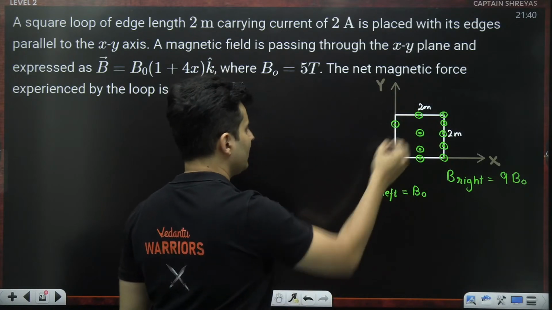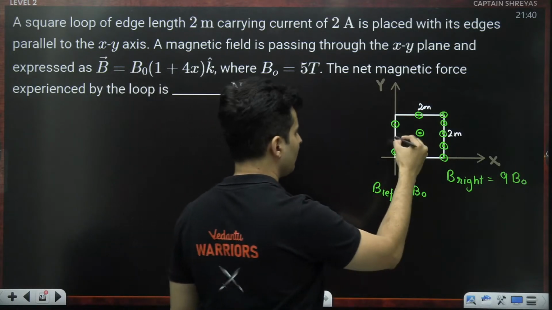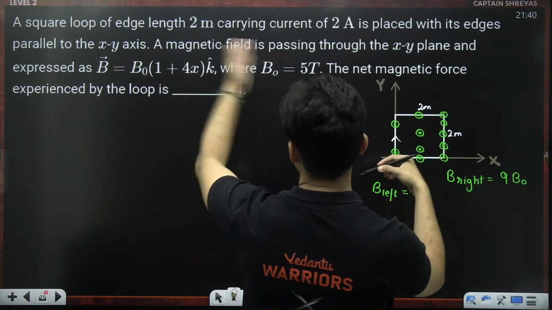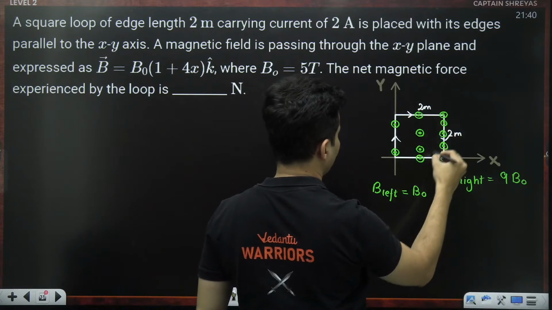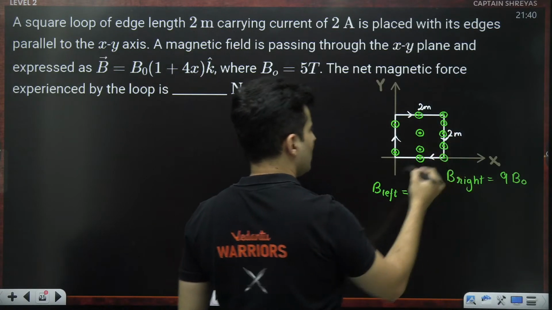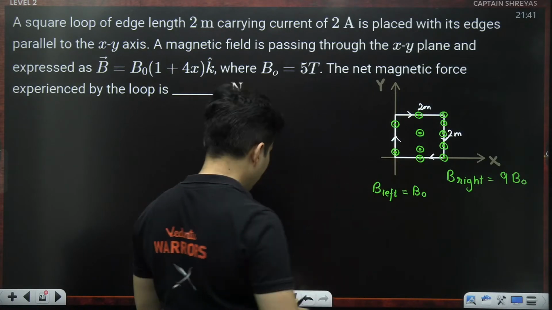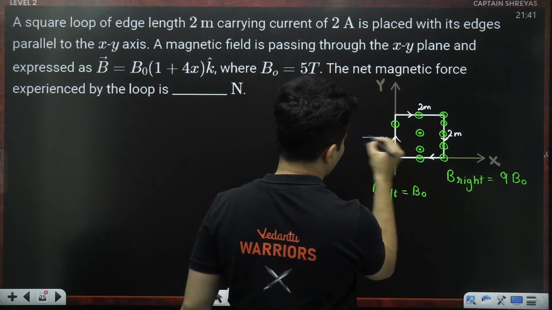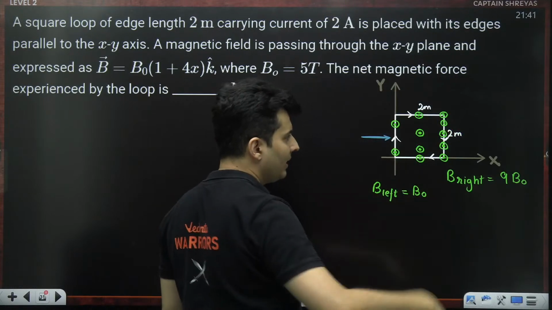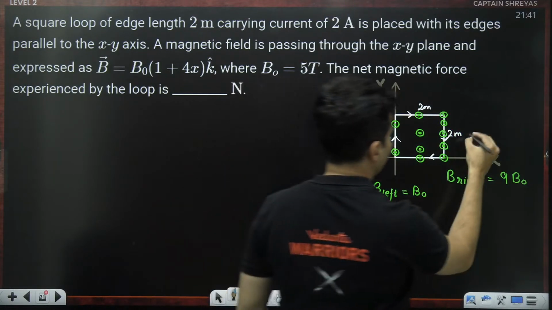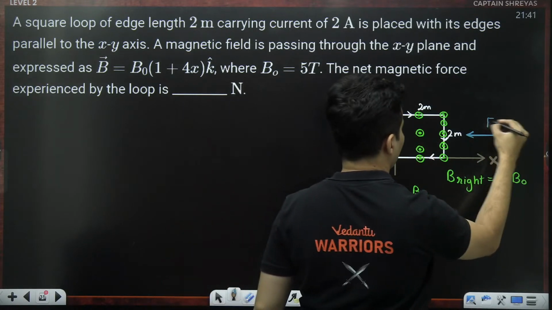If you consider this wire, which is carrying some current, say 2 amperes like this, for example. Length is here, magnetic field is towards you, length cross B goes like that. So the force on this side will be here. Whereas on this part, length is below, magnetic field is towards you, so the force will be obviously this way. This is the force on the left side. This is the force on the right side.